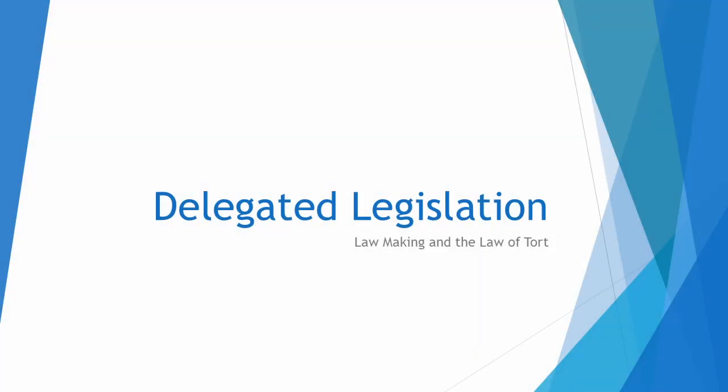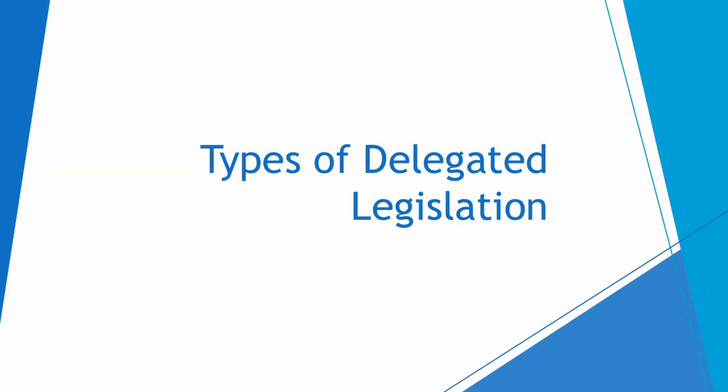Delegated legislation is law made by an individual or body other than Parliament, but with the authority of Parliament through an enabling act. The different types of delegated legislation are orders in council, statutory instruments, and bylaws.